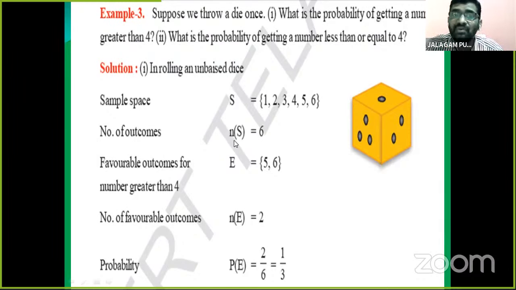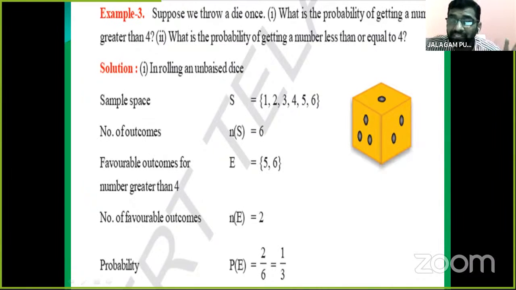This is the sample space. And the number of outcomes, how many are here? 6. So now the favorable outcomes for a number greater than 4.